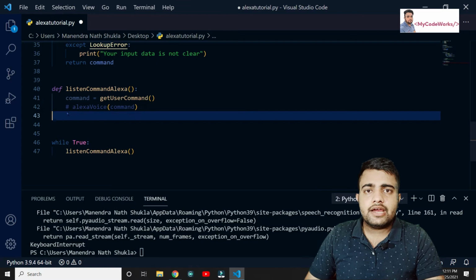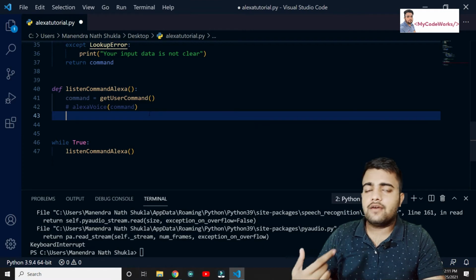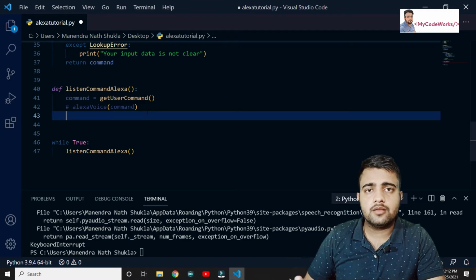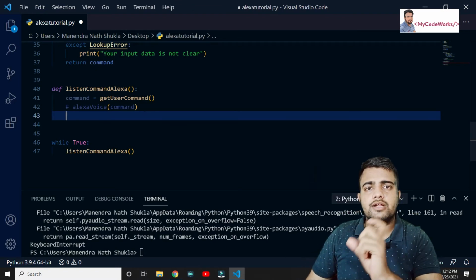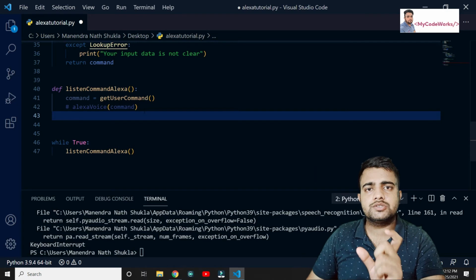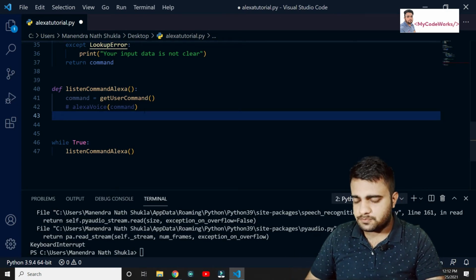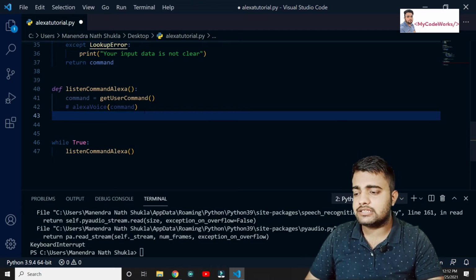So if I say, Alexa, tell me a joke, or who is Elon Musk, who is the founder of this, who is the PM of this, or tell me about Narendra Modi, whatever I say, it's a command, right? Some keyword will be there so that Alexa can understand what you are trying to say. Based on that, we can operate our things. So let's write something that Alexa can understand and easily say.